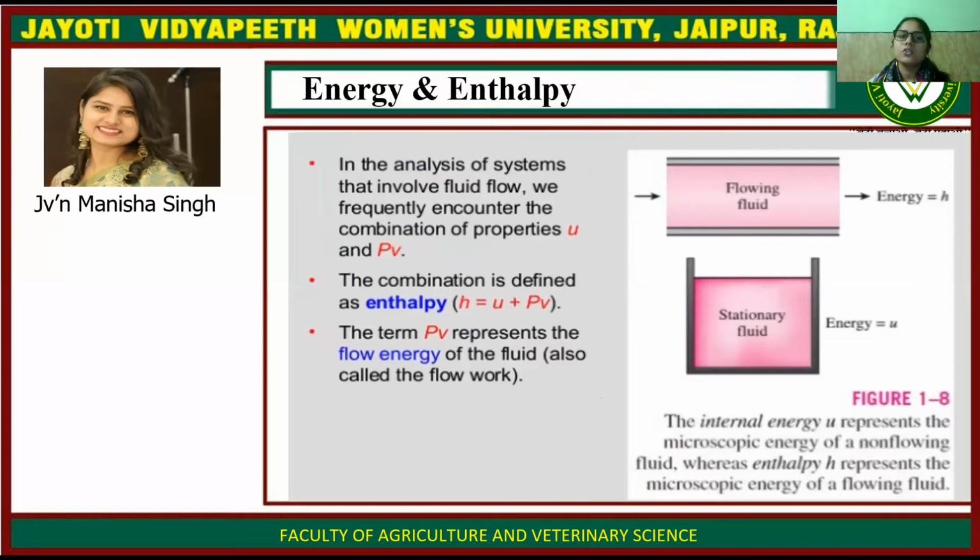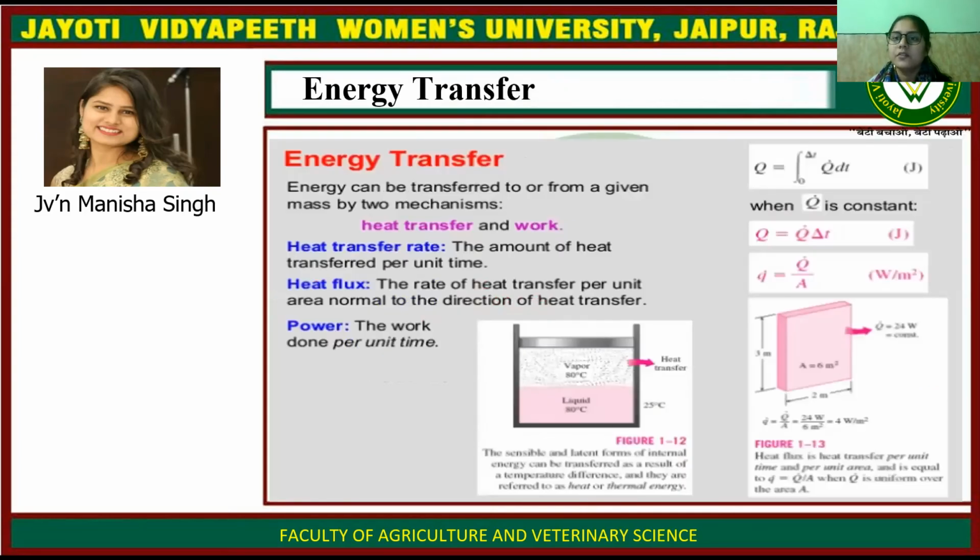For the calculation of energy and enthalpy, in the analysis of systems that involve fluid flow, we frequently encounter the combination of properties U and PV. The combination is defined as enthalpy, that is H = U + PV. The term PV represents the flow energy of the fluid and is also known as flow work.